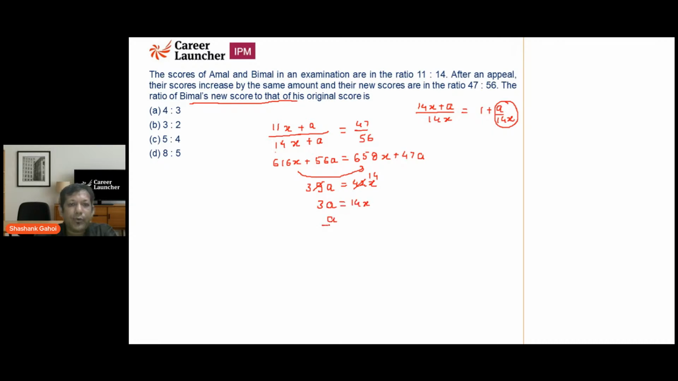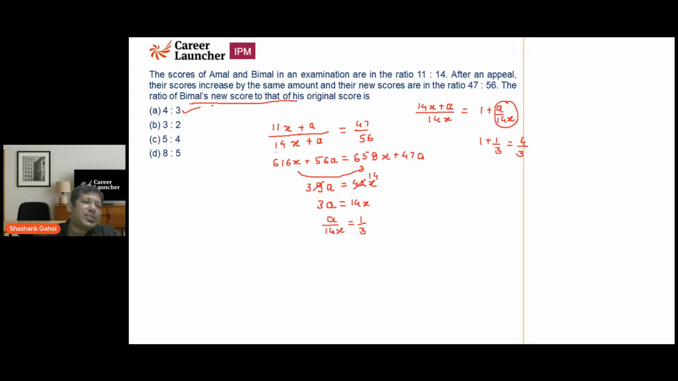So a upon 14x is equal to 1 upon 3. So I am just going to plug that value over here: 1 plus 1 upon 3. So the value comes out to be 4 upon 3. So my answer to this question is going to be option A. Now this is the subjective approach to solve this question.